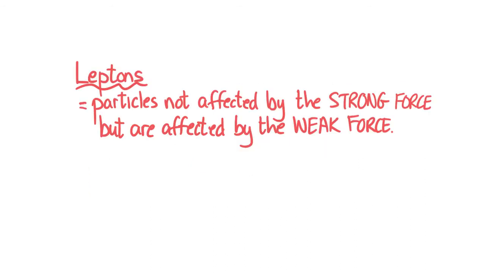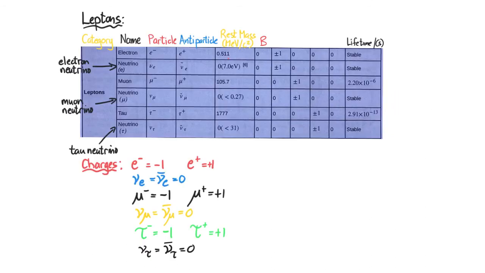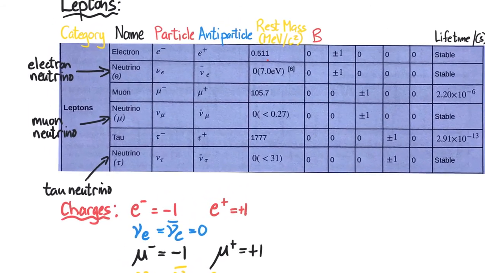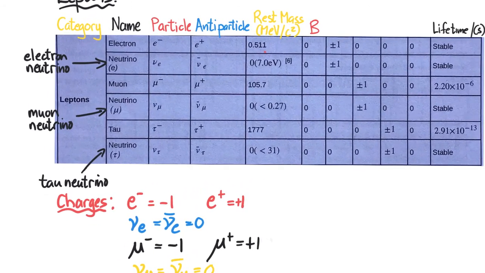In the case of leptons, these are particles not affected by the strong force, but they are affected by the weak force, and examples of leptons are quarks and electrons. So now we look at the leptons, and we're going to look at a table that consists of a wide variety of leptons. So starting off with the electron and its antiparticle, the positron, we see there's the E minus and the E positive.